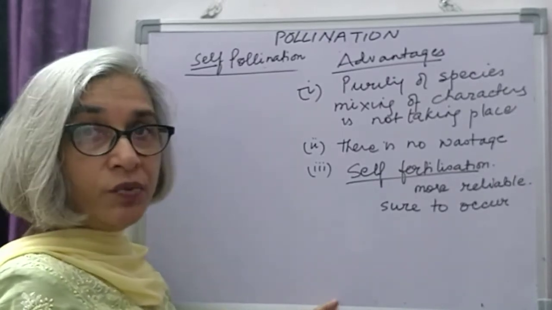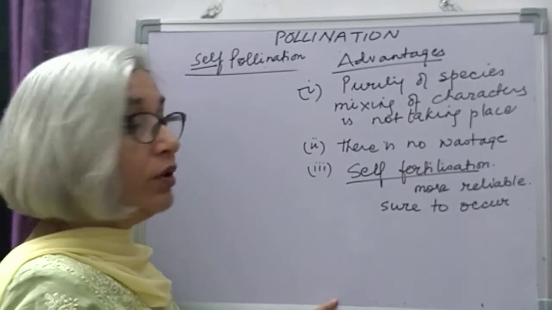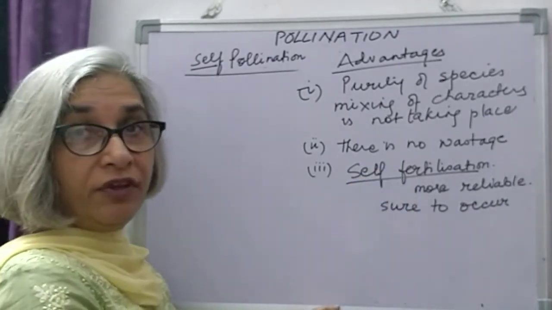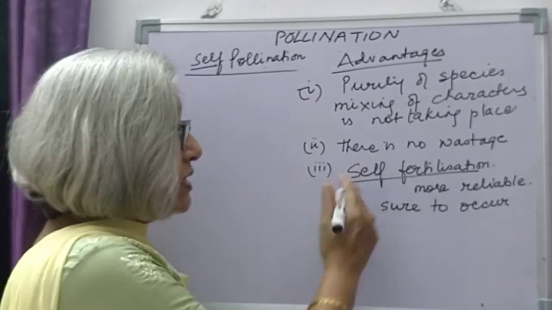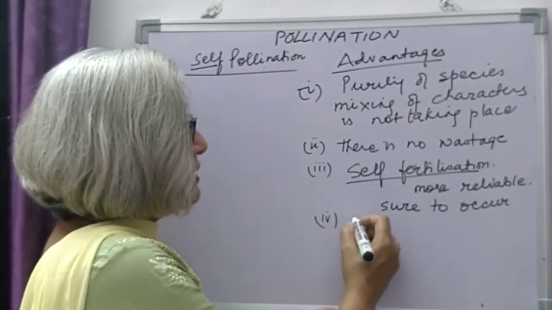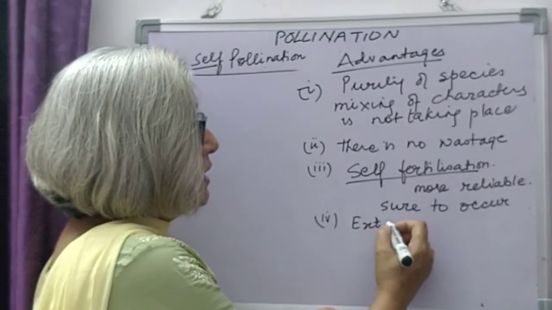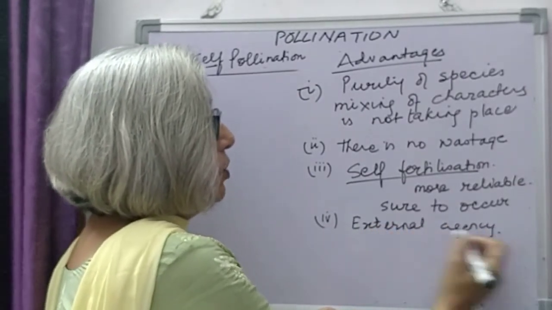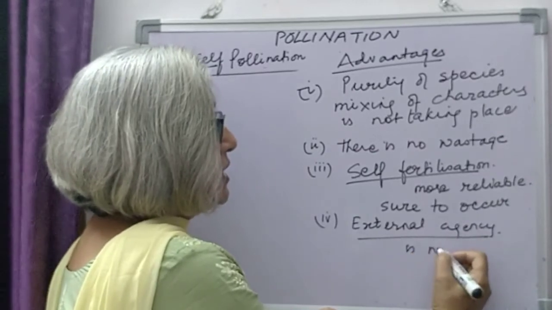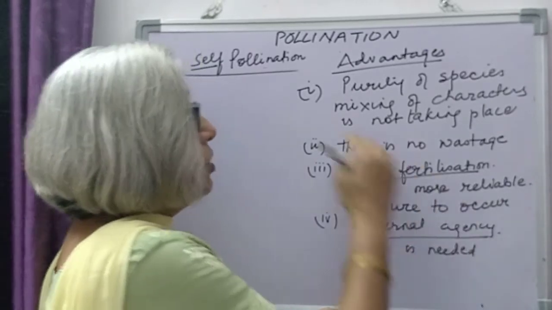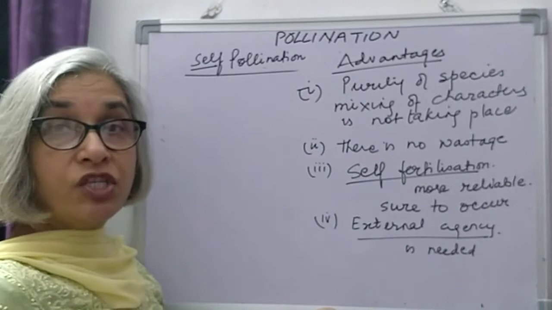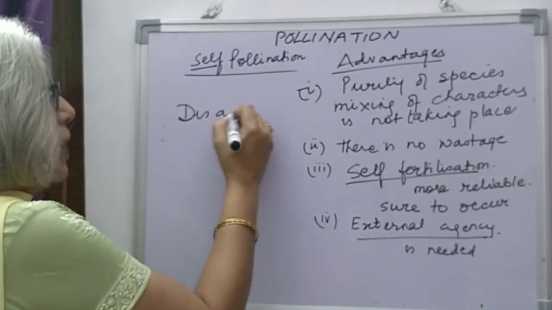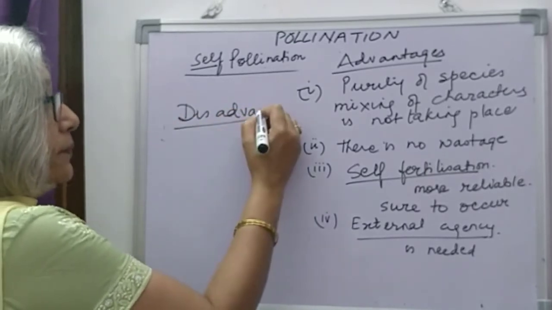So germination of the pollen grains will take place, leading to the fusion of the male and the female gamete. No external source is needed. No external agency is needed for it. So these are the advantages of self-pollination. Now coming to disadvantages of self-pollination.